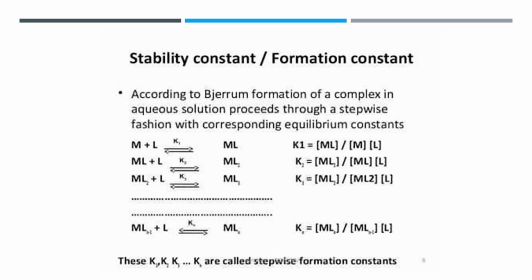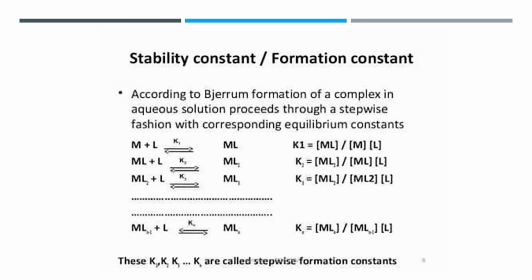ML + L in equilibrium gives ML2. Here the stability constant K2 is equal to the concentration of ML2 divided by the concentration of ML times the concentration of L. And when ML2 + L is in equilibrium to give ML3, then the stability constant K3 is equal to the concentration of ML3 divided by the concentration of ML2 times the concentration of L.